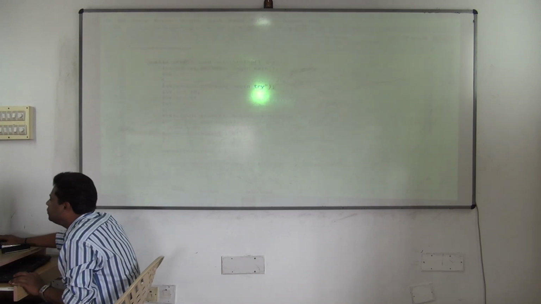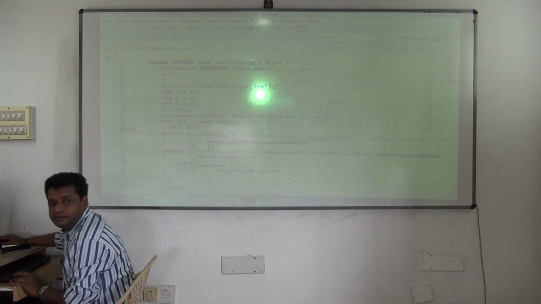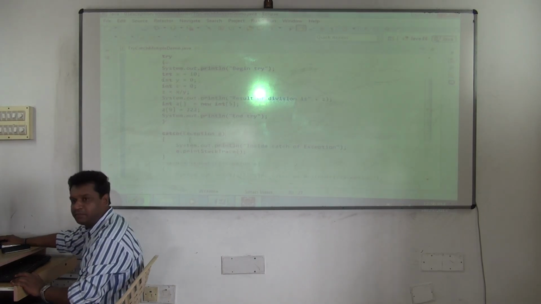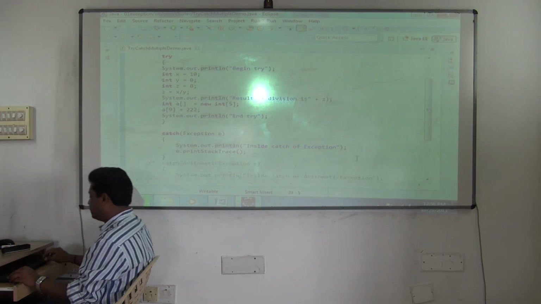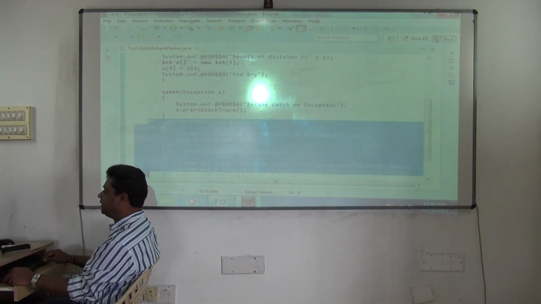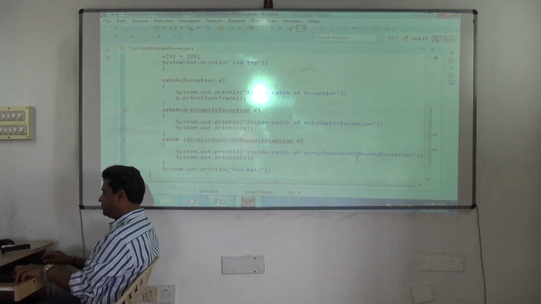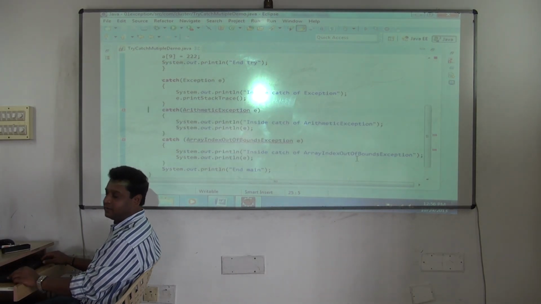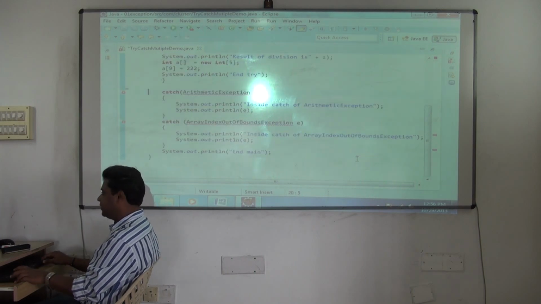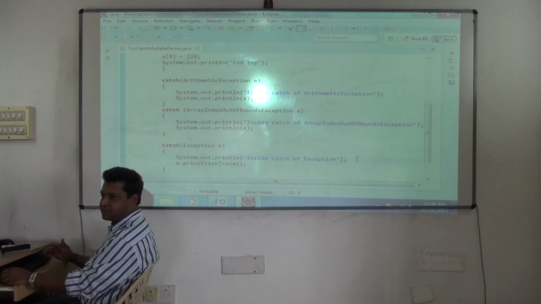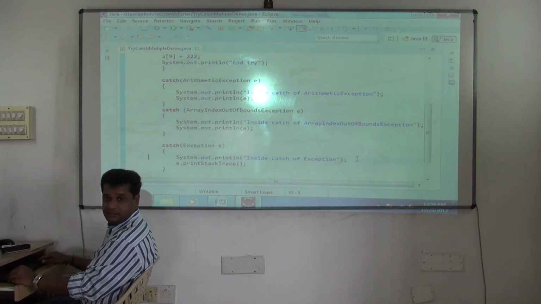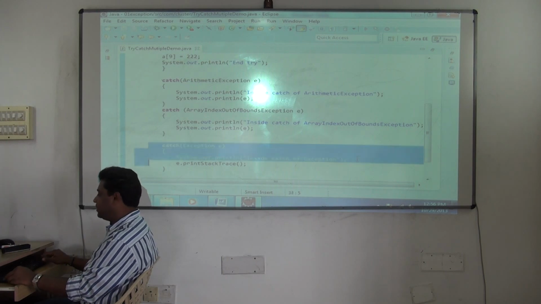So yes, we learned now that even though one try can have multiple catch, it's good to go with multiple catch instead of a single catch like this, fine. Now, by chance, if I enable this now, see I had commented it earlier, I'll write it now. It gives me an error. Why? Because you have used the superclass on the top. But if I put it at the last, the error will go. That clearly shows that the superclass should be in the bottom and the subclass on the top. Clear with this?